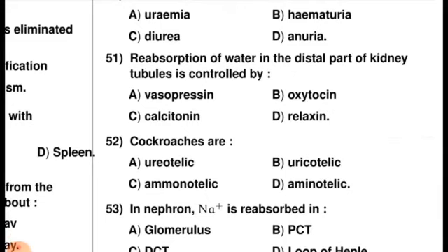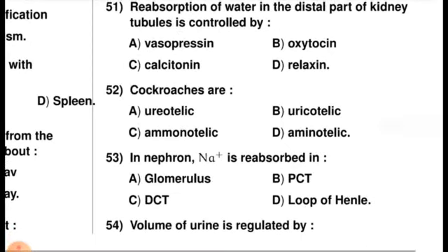Reabsorption of water in the distal part of kidney tubules is controlled by vasopressin, oxytocin, calcitonin, or the last one, relaxin. The right option is option A, that is vasopressin. This is also called the antidiuretic hormone, and it controls the distal part of the kidney tubules, and also the collecting tubules, for absorption of water.